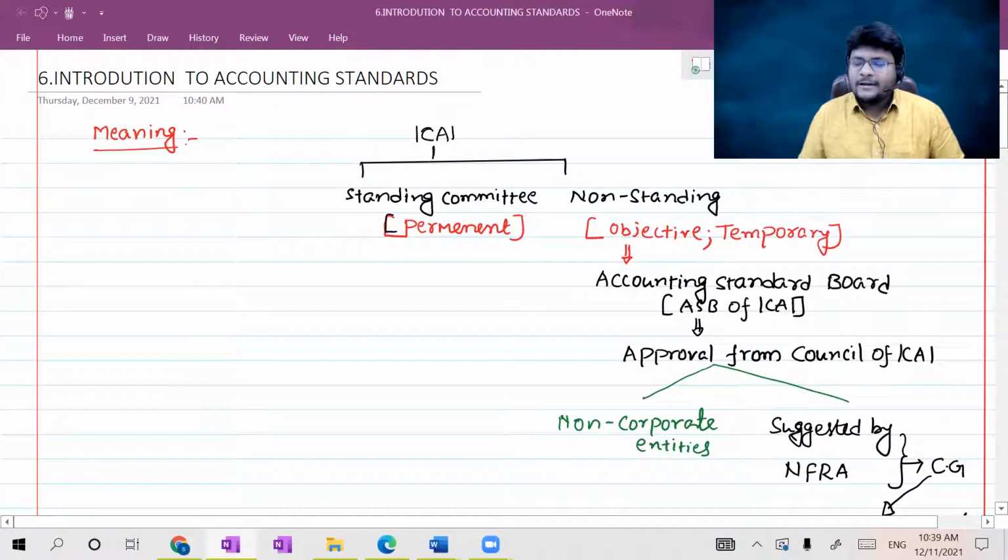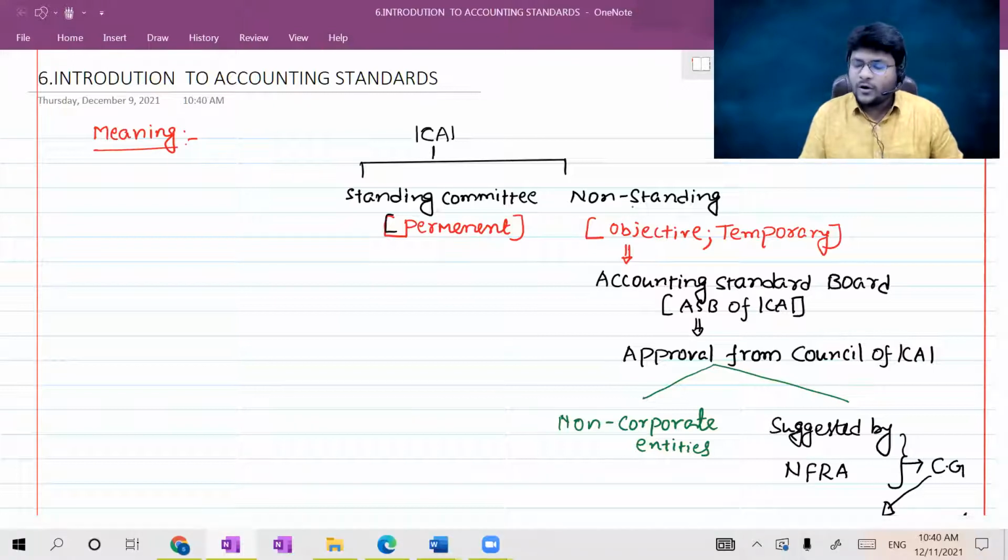Sir, the ultimate supreme body to issue accounting standards in India was the Accounting Standard Board of ICAI, which was a non-standing committee. ICAI has some standing committees and some non-standing committees. Even the Auditing Standard Board, which has the authority to issue auditing standards, is also a non-standing committee.